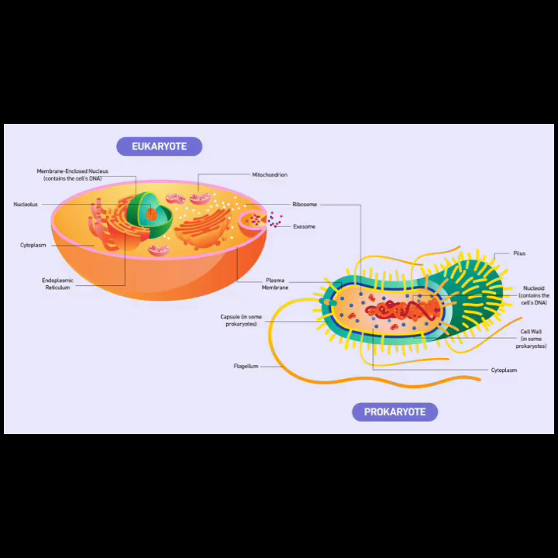In this class, we will mainly talk about the prokaryotic cell. Prokaryotic cells are a simple type of cell. They don't have a nuclear membrane, meaning an uncovered nucleus, and have no membrane-bound organelles. They have a single circular DNA genetic material, which is quite different from eukaryotic chromosomes. The nucleoid region, in the center, contains the DNA, surrounded by the cell membrane and a cell wall, which is made up of peptidoglycan.